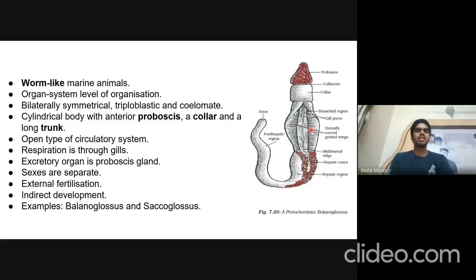Respiration is through gills. The excretory organ is the proboscis gland. Male and females are separate. Fertilization is external, and development is indirect. Not much is known about this phylum, and only very few species are living. Most of them might be extinct by now. Examples are Balanoglossus and Saccoglossus.